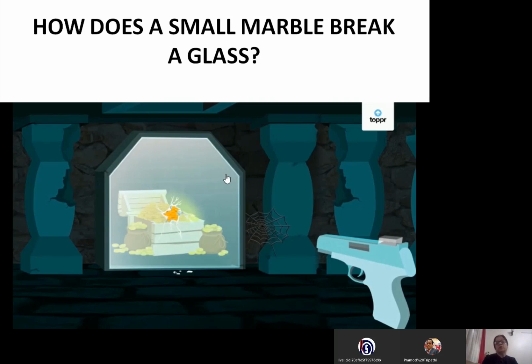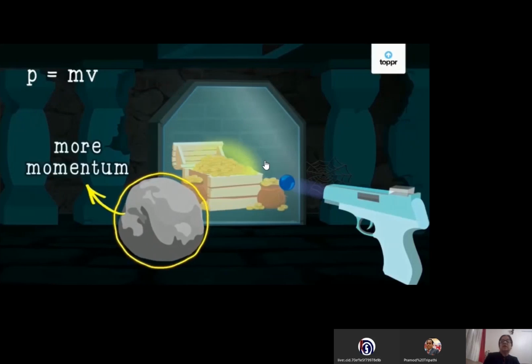Now why? The same marble, when thrown directly at the glass, was not able to break the glass. Whereas now, when hitting the glass by shooting with the help of the toy gun, it was breaking the glass. Why in this case? The simple reason is, in case of the rock, momentum is large because its mass is large.